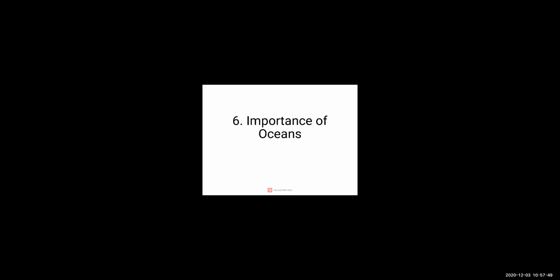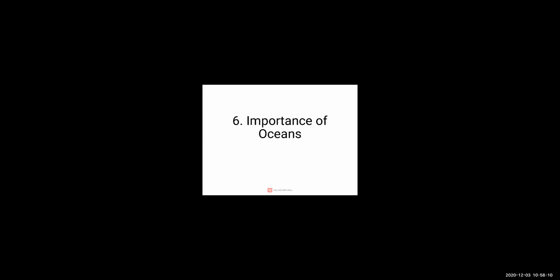Also, we know very well our earth is divided into spheres. There are different spheres: lithosphere, hydrosphere, atmosphere. In our previous standards, and even in your science subject, we have studied about all the spheres of the earth, right?